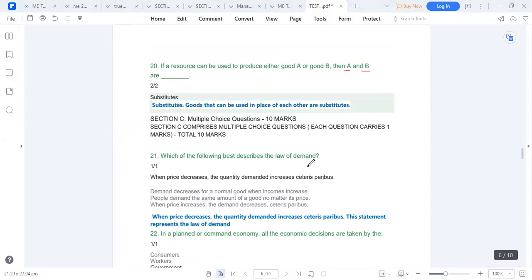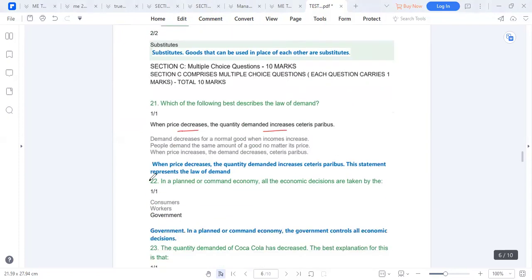Which of the following best describes the law of demand? So the law of demand simply says that when the price increases, the quantity demanded decreases. I should have put all the options so that you're able to go through. Price increases, quantity demanded decreases. This is the statement that represents the law of demand.